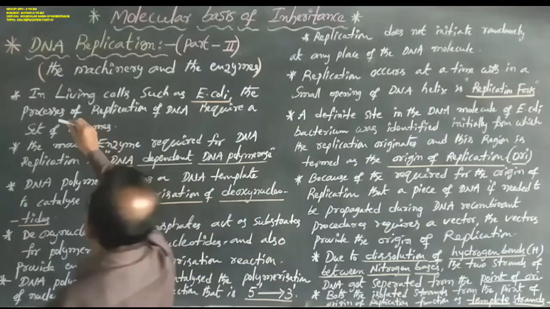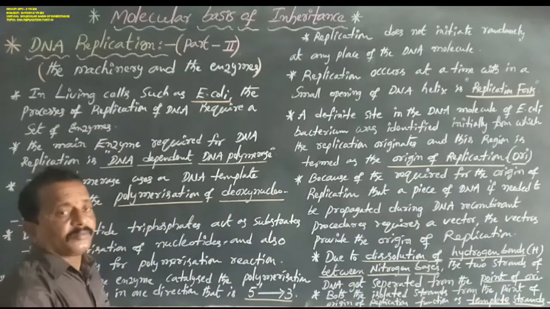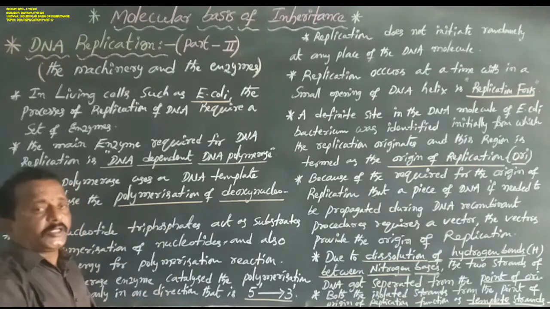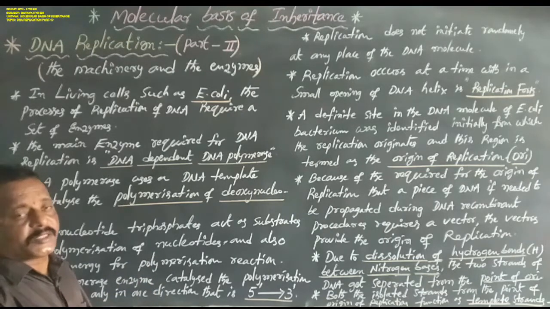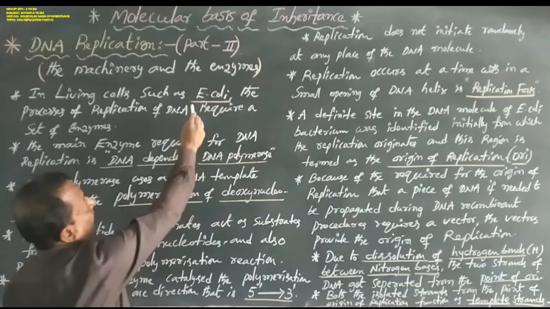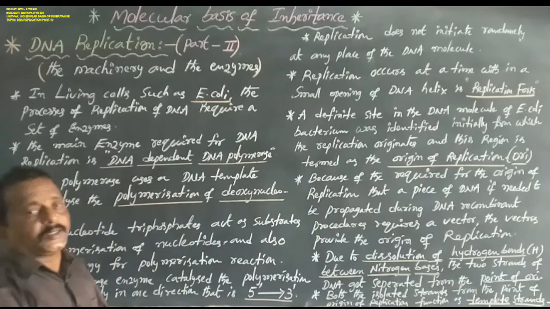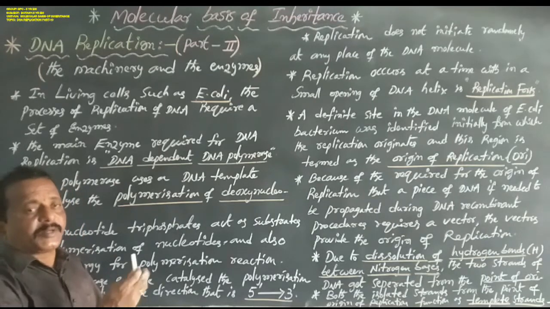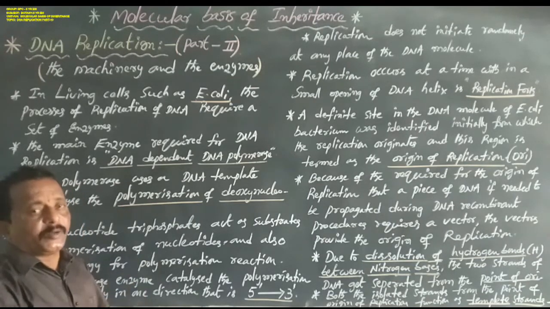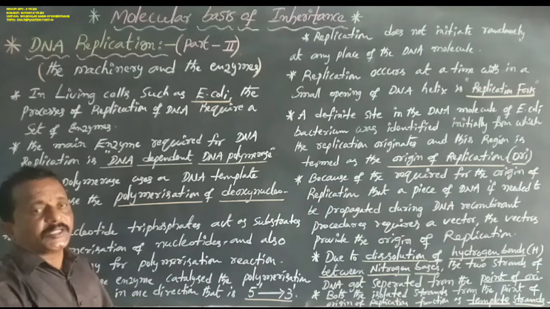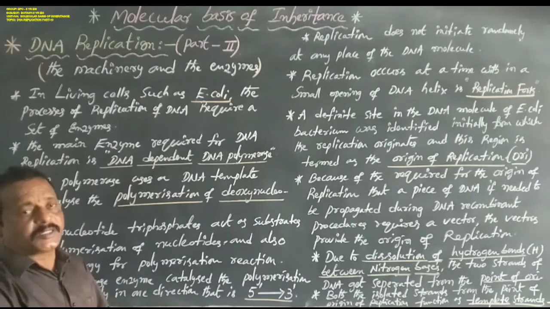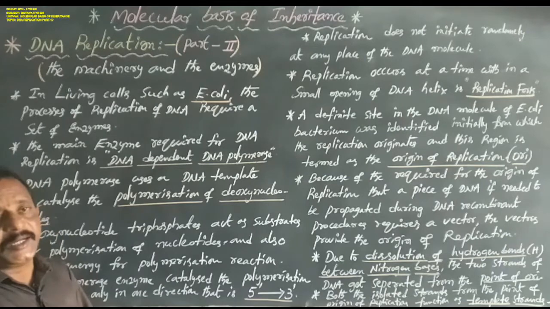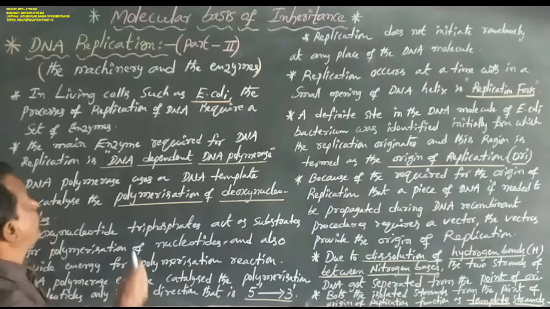In most living cells, both prokaryotic and eukaryotic organisms, but here especially explained in prokaryotic organisms, that is Escherichia coli or E. coli, scientists have described DNA replication, the semi-conservative method, in detail.